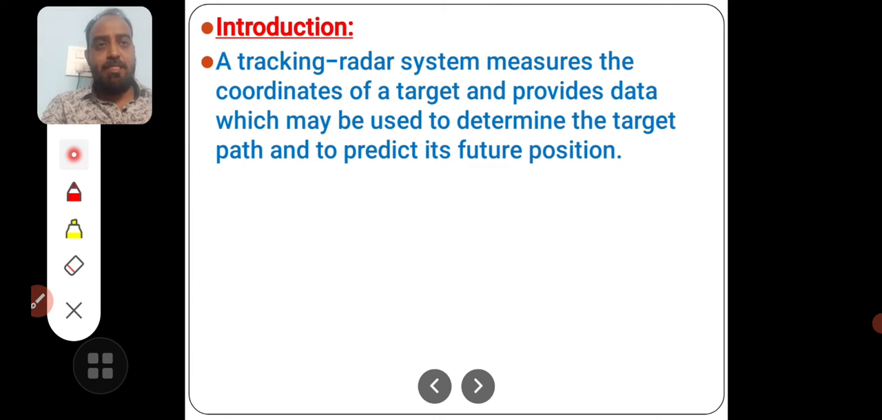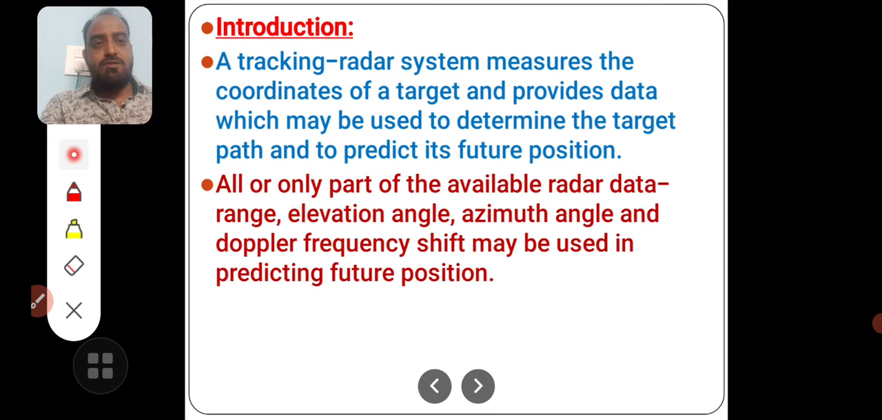To track, there are 4 parameters that are very much important. The first parameter is range. Range means distance, which we know how to find the range of a target using radar. The next one is elevation angle. What is called as elevation angle is the height with respect to ground plane, at what height the target is lying. That is elevation angle.